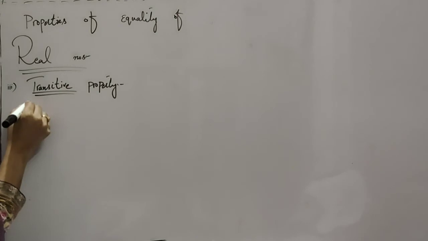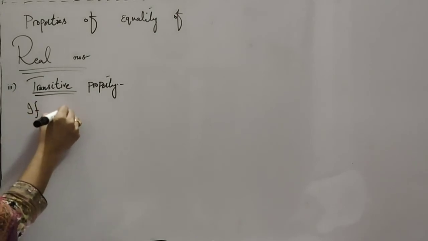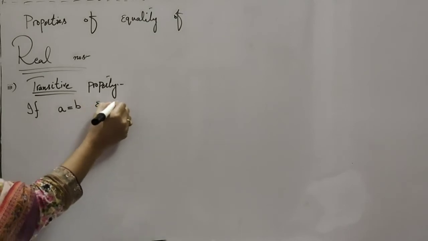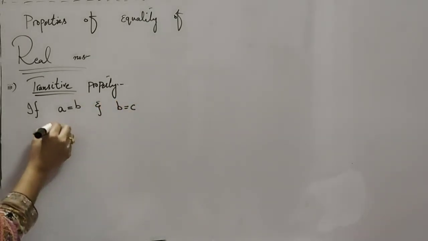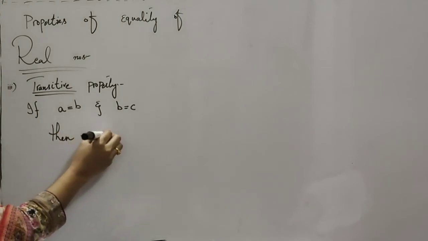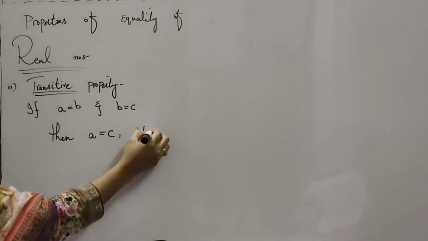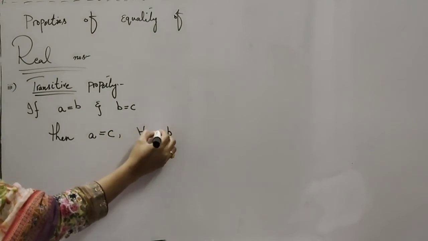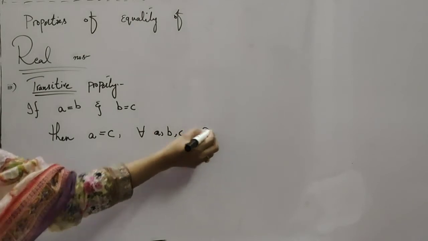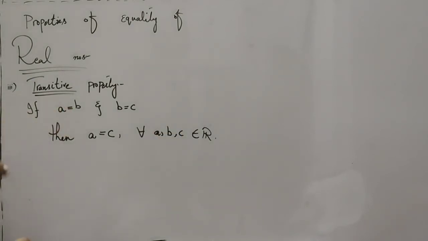The transitive property says that if A is equal to B and B is equal to C, then A is equal to C for all A, B and C belonging to real numbers.